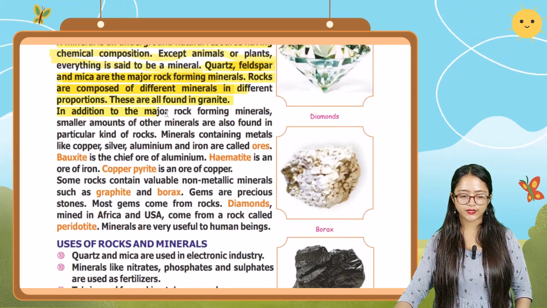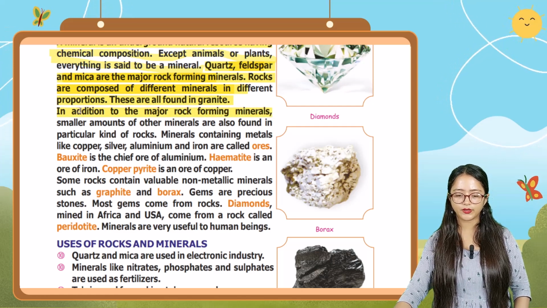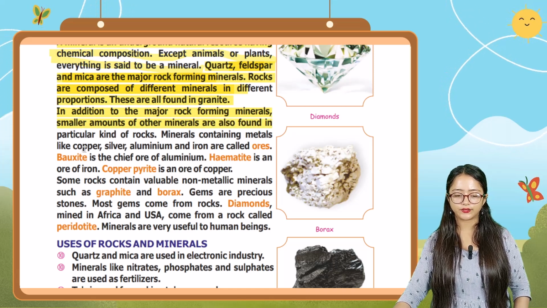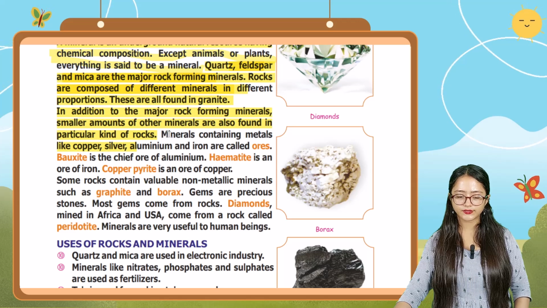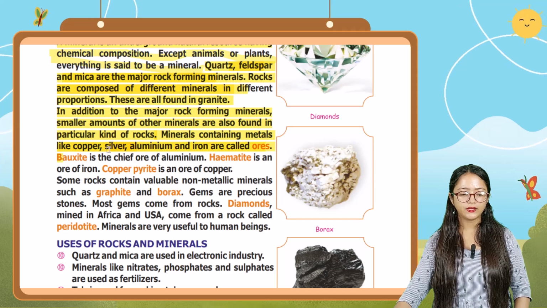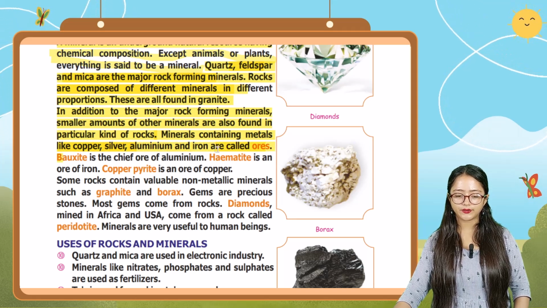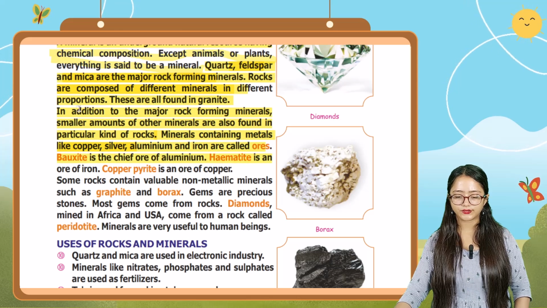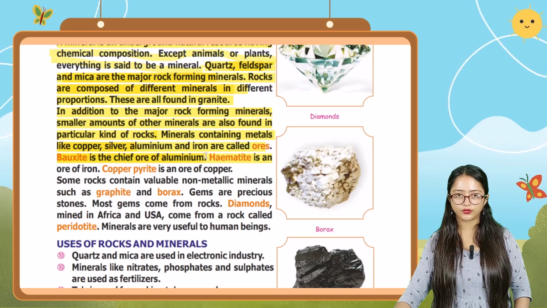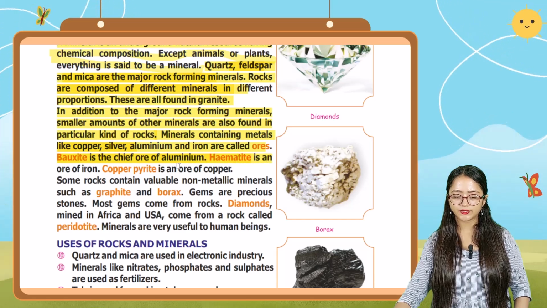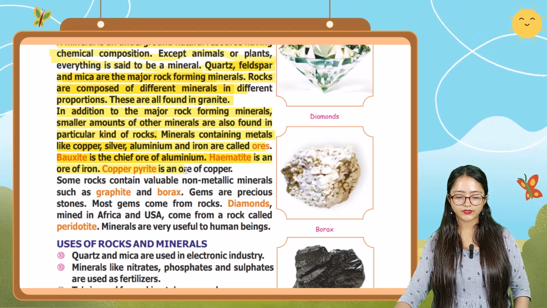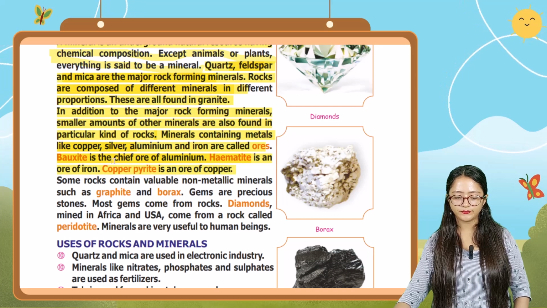So next one, it is saying in addition to the major rock forming minerals, smaller amounts of other minerals are also found in particular kinds of rocks. Minerals containing metals like copper, silver, aluminium, and iron are called ores. Bauxite is the chief ore of aluminium. Hematite is an ore of iron, and copper pyrite is an ore of copper.